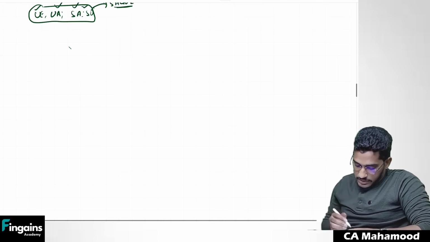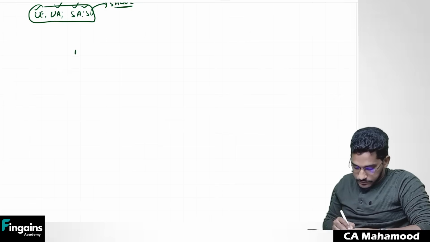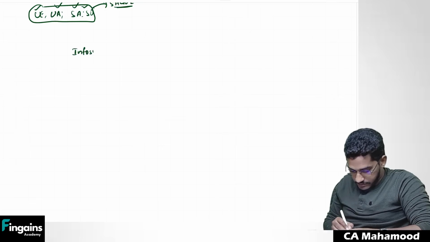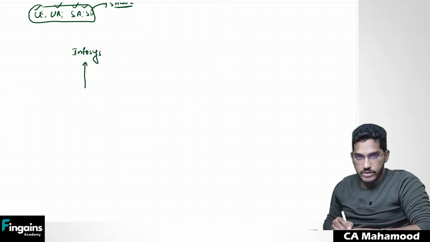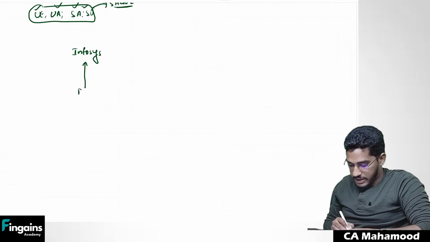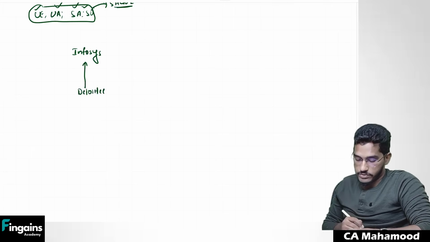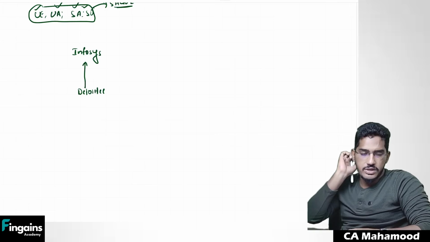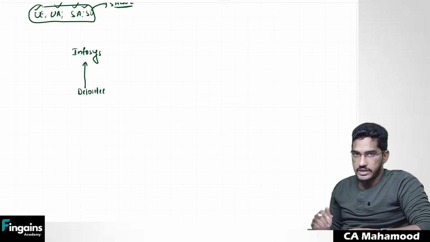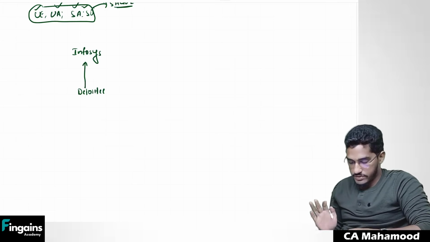Take, for example, a company, Infosys. This Infosys company has a statutory auditor, Deloitte. So Deloitte are the statutory auditors of Infosys. Now, as we all know, Infosys is into the IT business. They are providing IT services, software services.